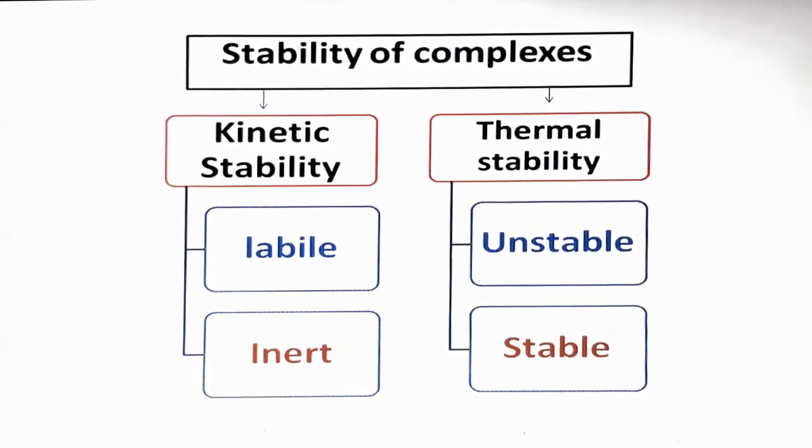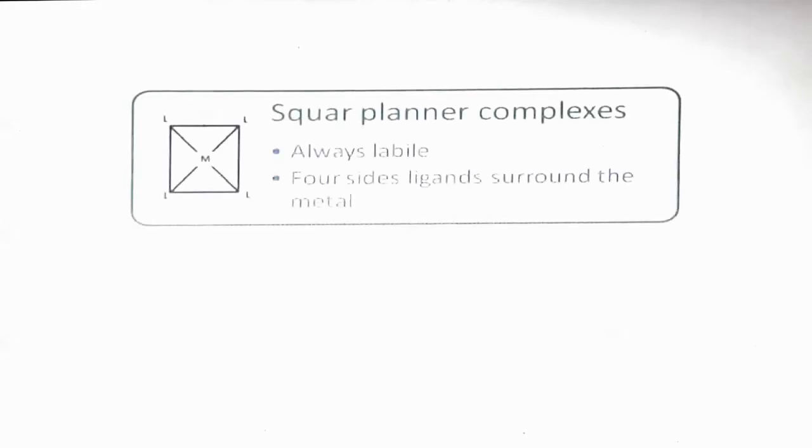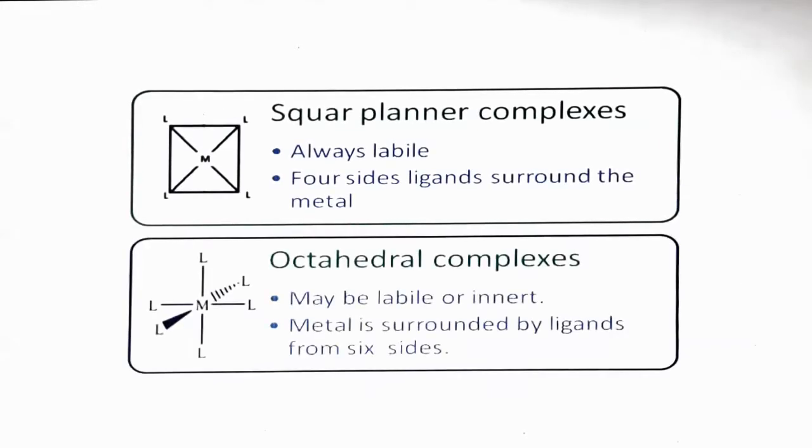So let's discuss kinetic stability on the basis of geometry. All square planar complexes are labile because the metal is surrounded by ligands on four sides, and many sides are free for substitution. And octahedral complexes may be labile or inert. Here the metal is surrounded by 6 ligands from 6 sides.